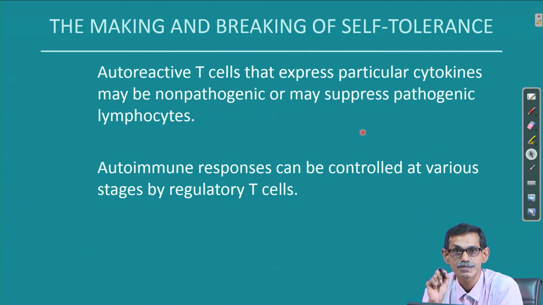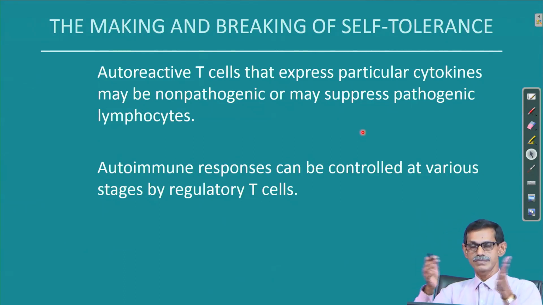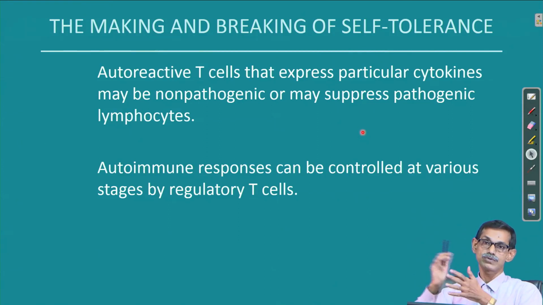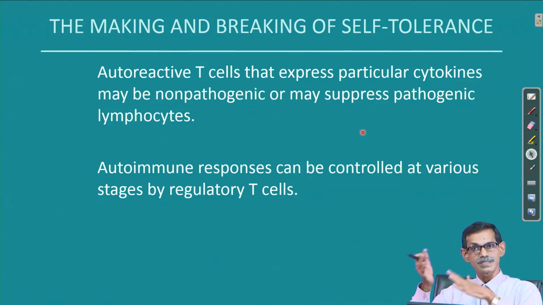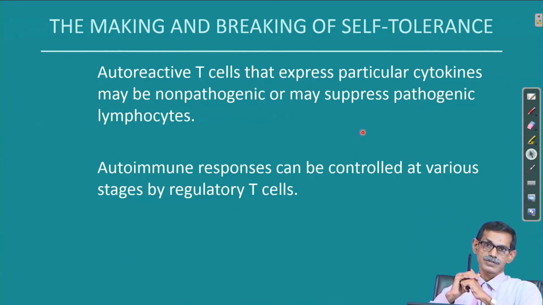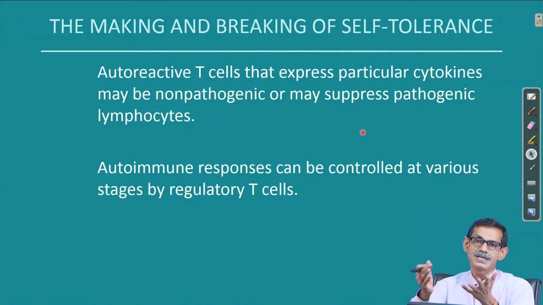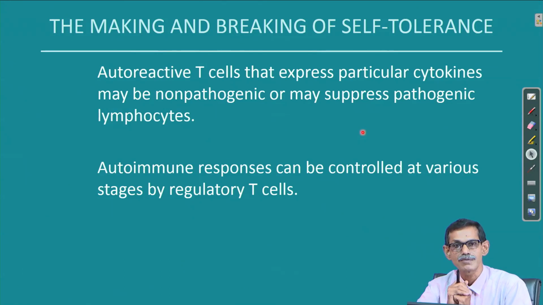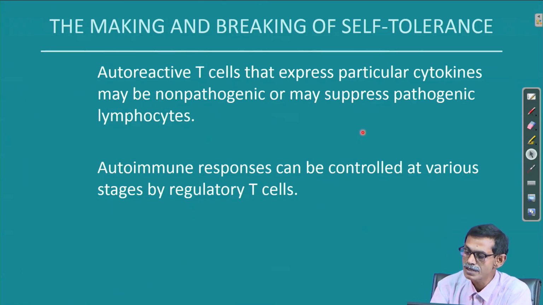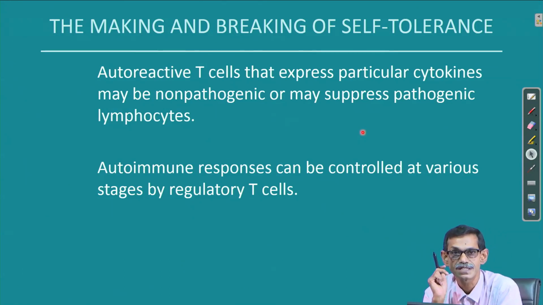Autoreactive T cells that express particular cytokines may be non-pathogenic. Normally, autoreactive means all the subsets of T cell, Th1, Th2, Th17. These cells are not doing any harm to us. Okay. They are non-pathogenic, but sometimes they also become pathogenic lymphocytes. They are suppressed because just in case if some similarity is there, they get activated and then it will cause a problem. The autoimmune response can be controlled at various stages by regulatory T cells.